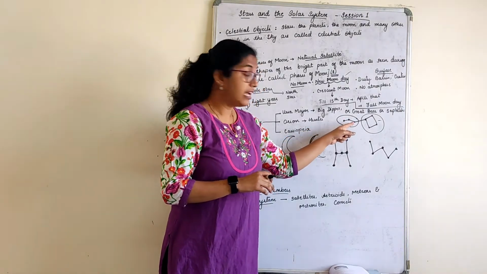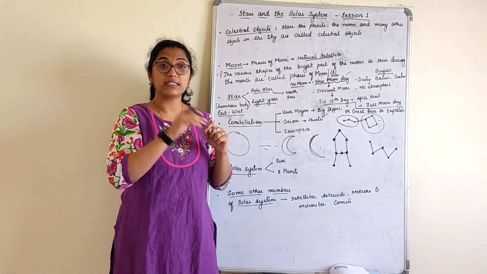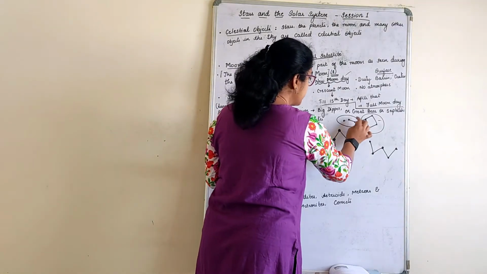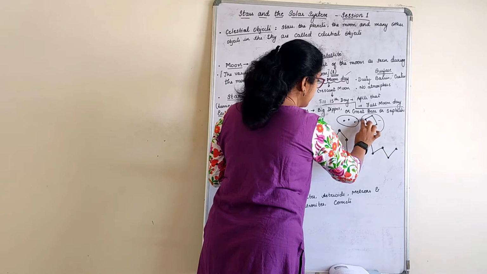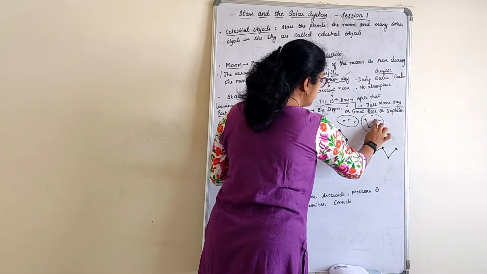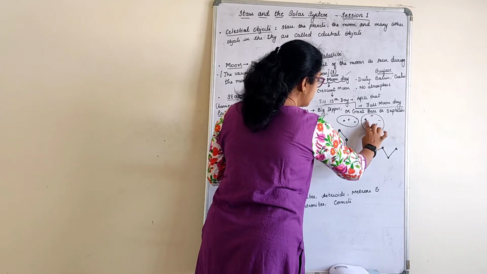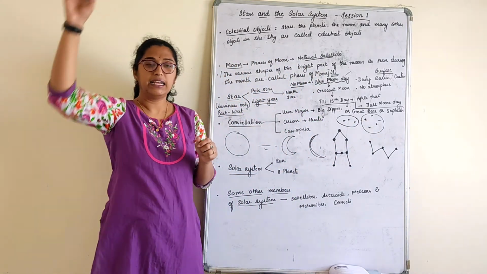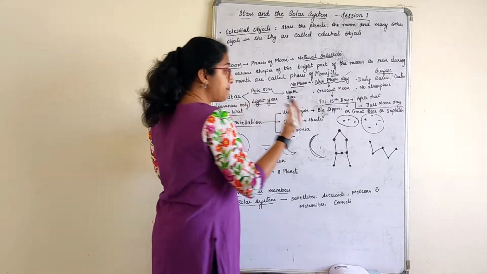In the night sky, children, the stars will not be joined. The arrangement is simply like this. But when you imagine a dotted straight line joining these stars, a ladle forms.